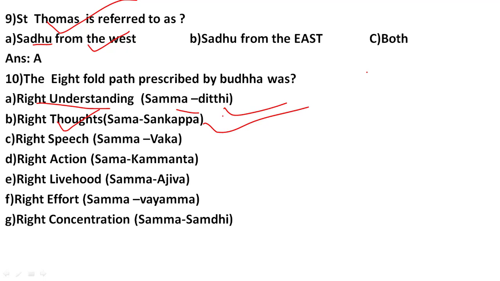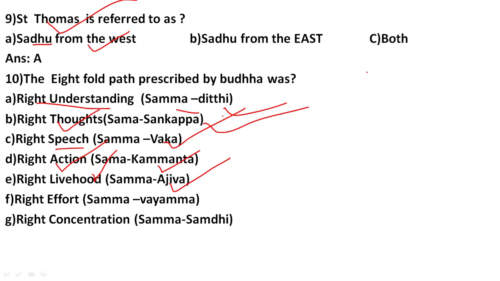Right speech, we should speak the correct thing, that was called right speech, and that is known as samavaka. Right action, we should do the right work, that was known as samakamanta. Right livelihood, that was sama ajiva. We should try to do the right things in our life so that we can live a right life.